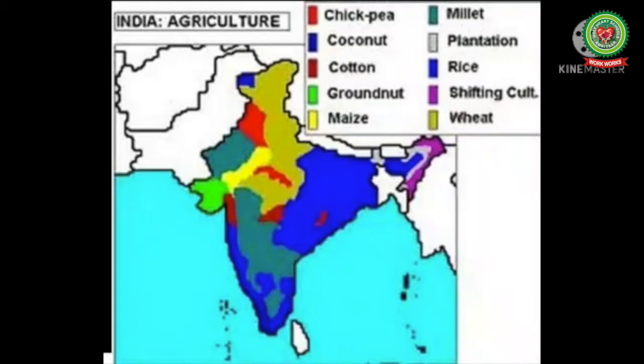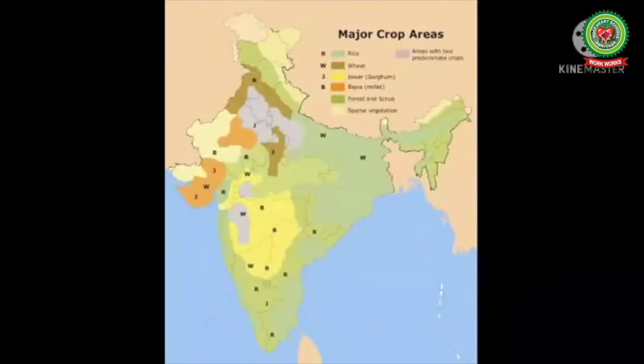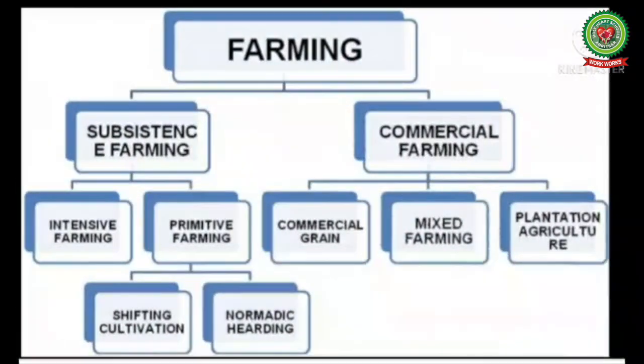As we know, India is a big country and has a great diversity in physical features, climatic conditions, soil fertility, etc. Many types of farming have developed in India due to highly variable environmental conditions. Some of the important types of farming are practiced in different parts of India. Let's discuss them one by one.